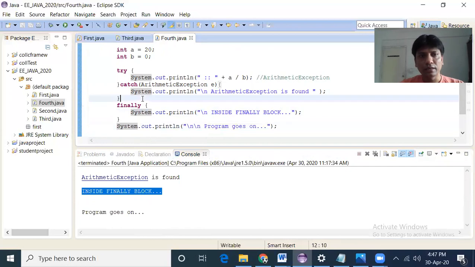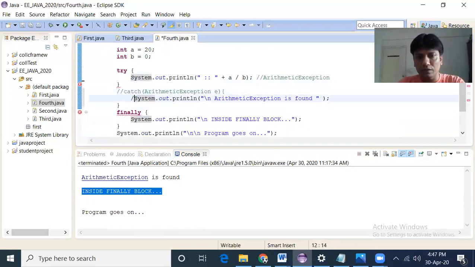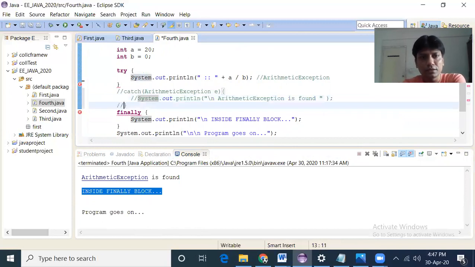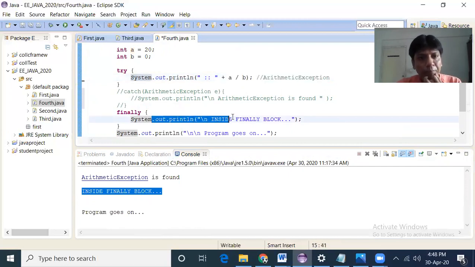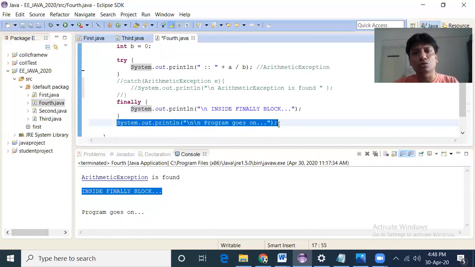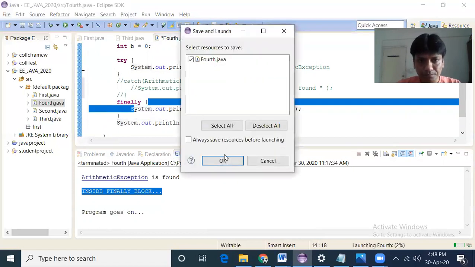Now once again, I would like to show you what will happen if this catch code is not present. Now only try and finally are present. There will be an exception, and nobody is there to catch it, so it will return to the Java default exception handler. Normally the line inside finally will print, but the rest of the program will not continue, because it returns to the default exception handler. But before that, obviously this line in finally will get executed. Please watch.